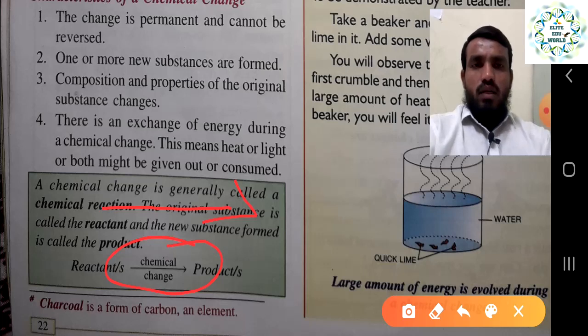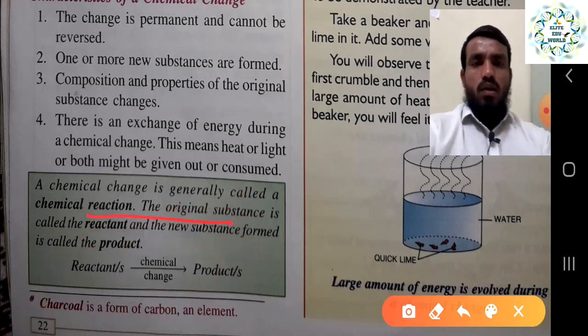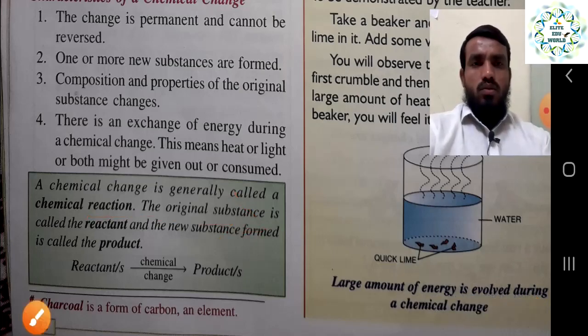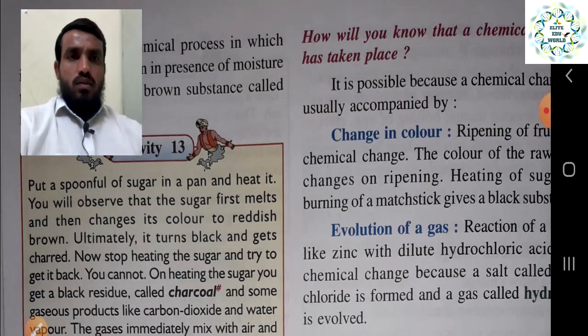If it is a reversible reaction, there is one more arrow like this, so we can understand the reaction can be reversed. But this reaction cannot be reversed. It is an irreversible reaction, so only one arrow is given here, showing the reaction happening from left side to right side. So these are some terms you have to understand when discussing chemical reactions.